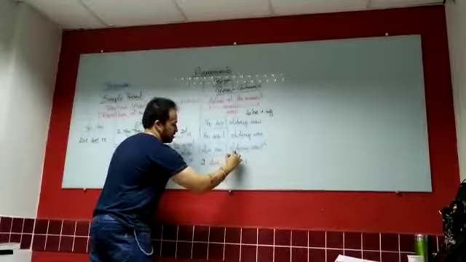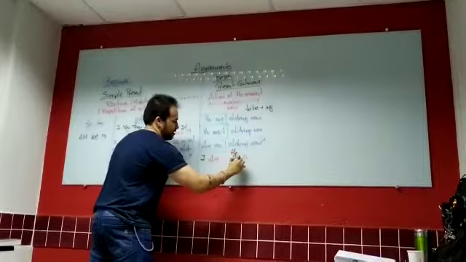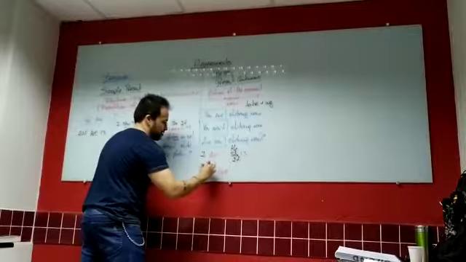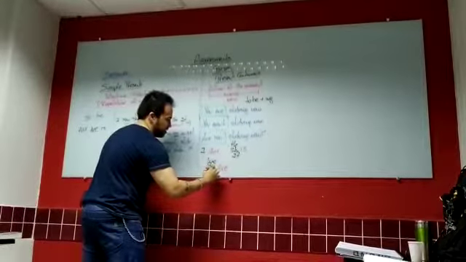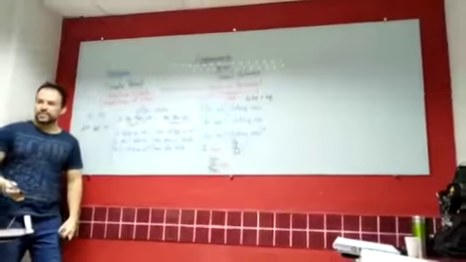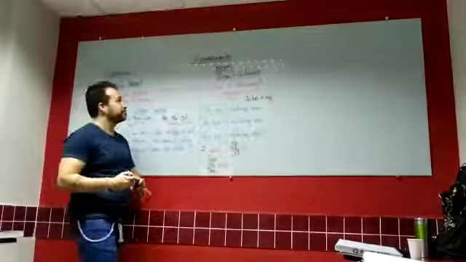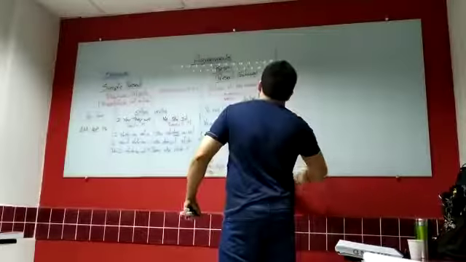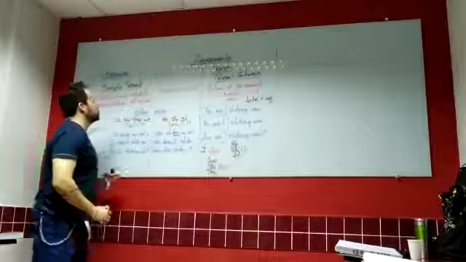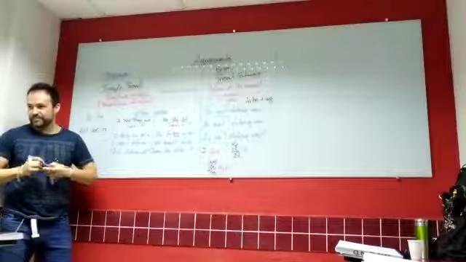I am; he, she, it is; we, you, they are. And that's it. Okay? So, simple present and present continuous.